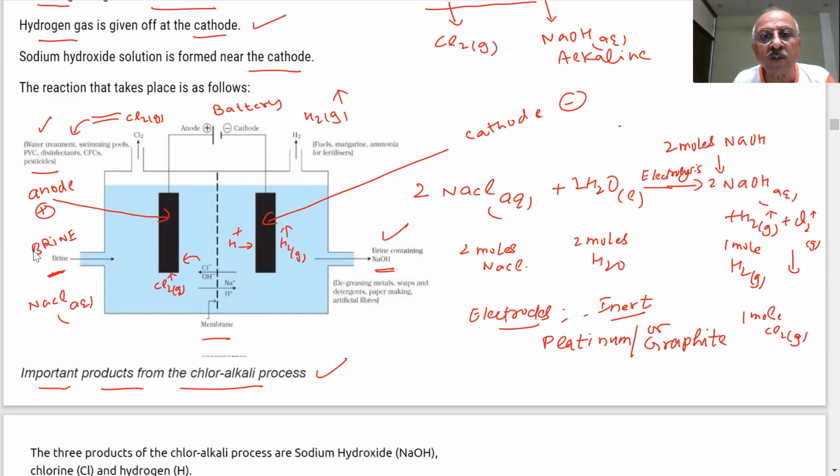And then caustic soda, degreasing metals. You know what is caustic soda, where it is used? All the soaps you are using, they are slippery. Soaps are slippery. Yes, sir. So they have caustic soda. Detergents, paper making, artificial fibers, degreasing metals. You have oil on your hand. Have you ever taken oil in your hand? If you wash with water, oil will not go.